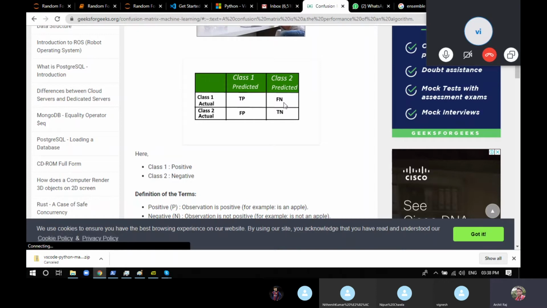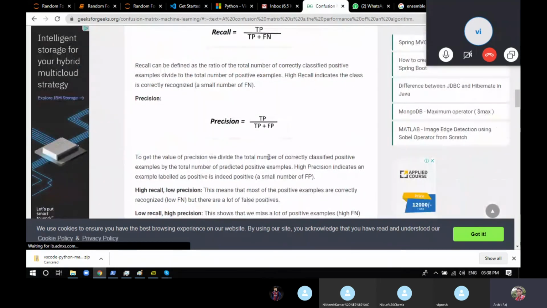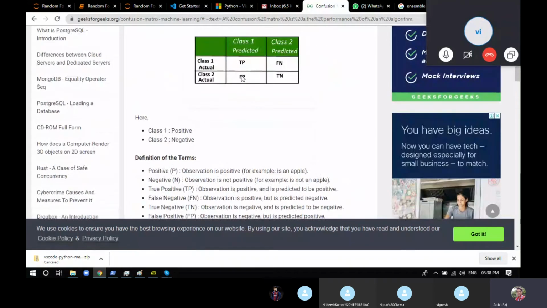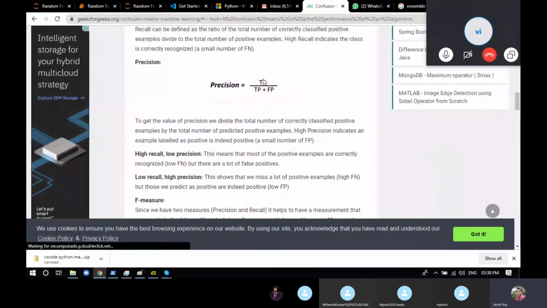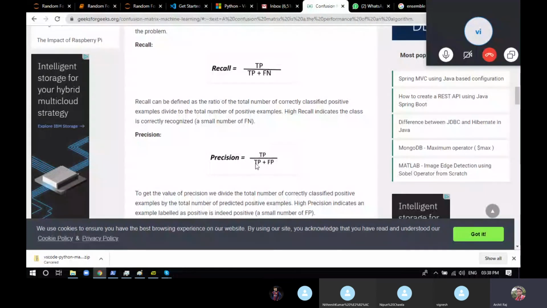So we'll not consider this. In false positive, the machine is telling that the answer is positive, so we'll consider this. In true negative, the machine is telling that the answer is negative, so we'll not consider this. In these two sections, the model is telling that the answer is true, and precision is out of all of those. So we'll take this as the denominator: the total of the data set for which the model is telling that it's true. And on that, how many are actually true? So we'll take true positive here. So that's what precision is.